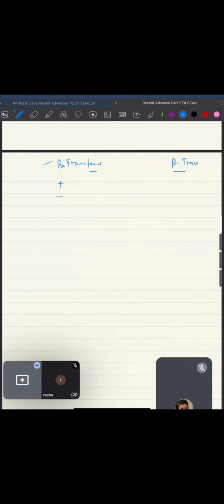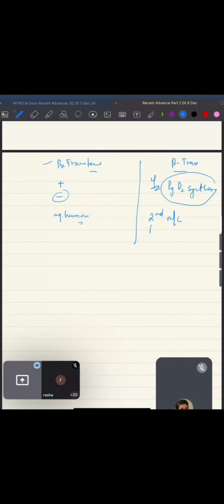The plus is basically that this is a highly sensitive test. The negative thing is that it's a costly thing, and transportation time is a problem. Adequate sample collection is a problem, and it is also seen in aqueous humor and in liver disease. Now beta trace protein is prostaglandin D2 synthase. This can be asked as a viva. It is the second most common protein in CSF after albumin, but it's also raised in bacterial meningitis and renal disease.